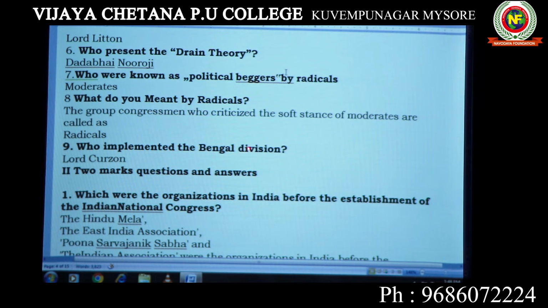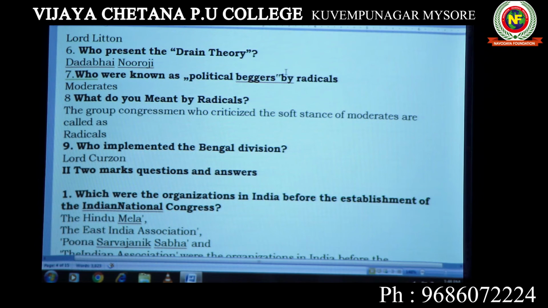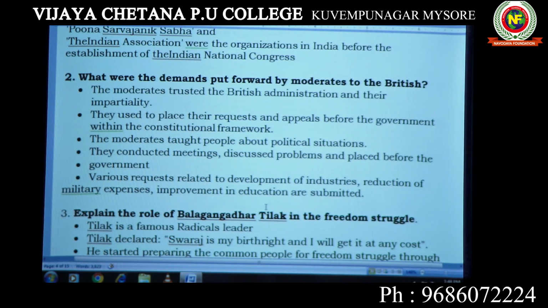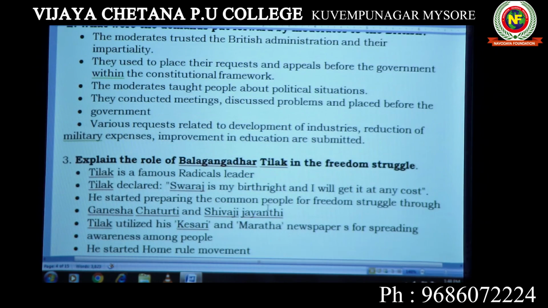Who implemented the Bengal division? Lord Curzon was responsible for the division of Bengal in 1905. So these are all the important things to be kept in mind. So let us see the major questions that can be asked in this chapter.